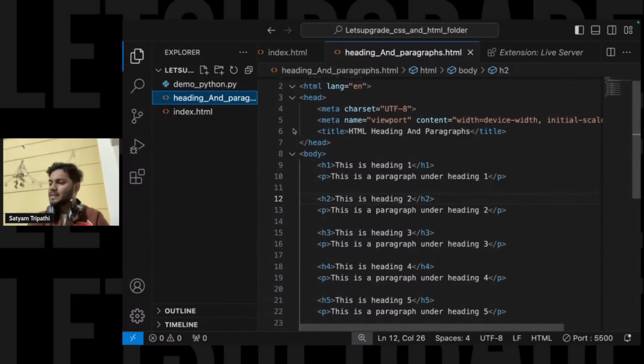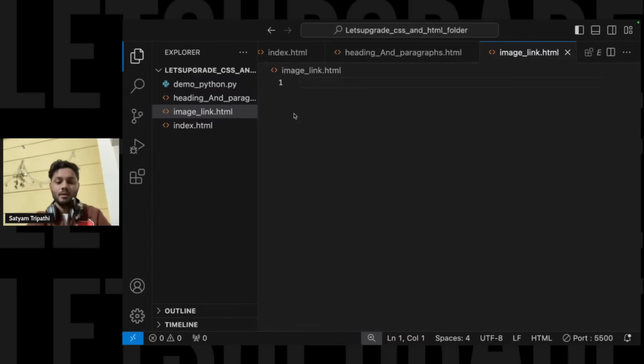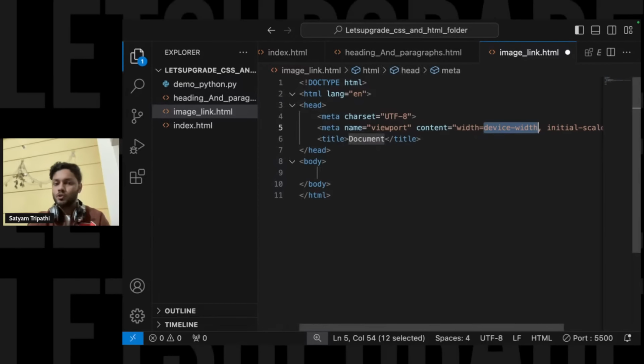So let's create a new file. All the files I'm going to create separately, so you guys will not face any kind of problem. Okay, now let us say image link dot html. Again I'll write the boilerplate code, and in the title let us write image links.